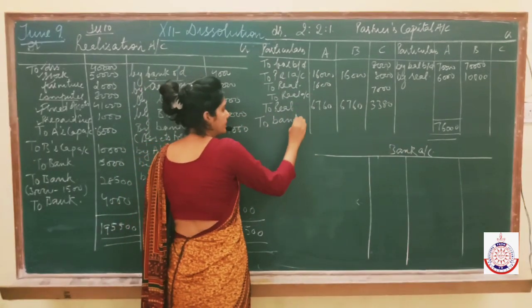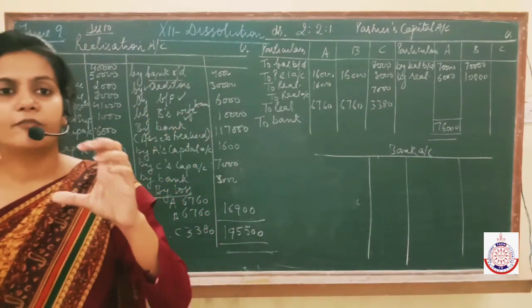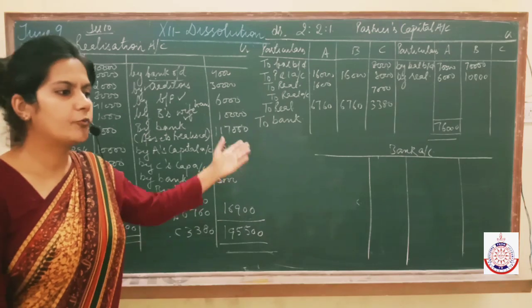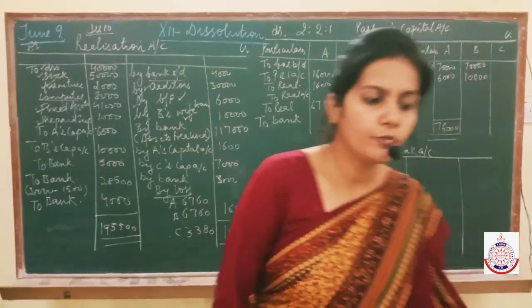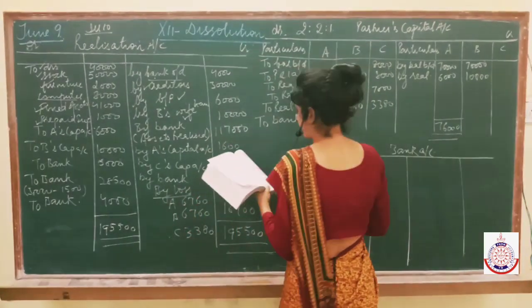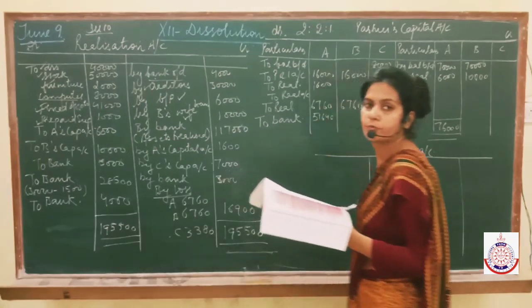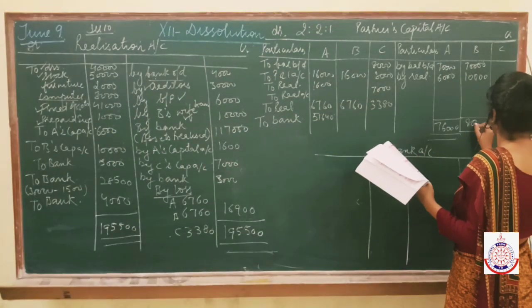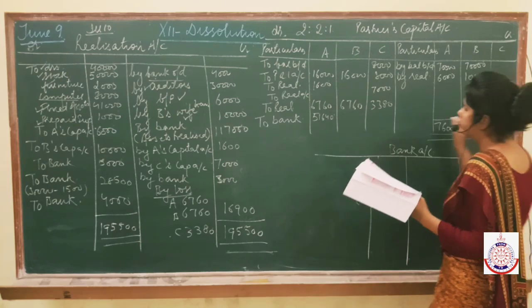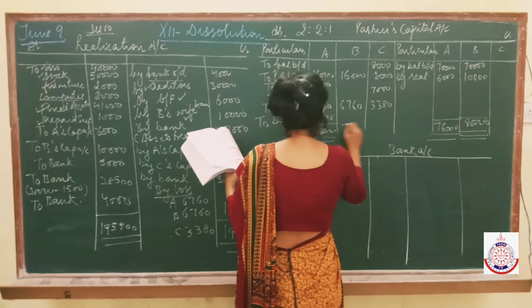Write here to balance. Don't write here to balance, carry it down. Because this word we write when we want to continue the business. Here now we don't want to continue. So to bank. Simply write the amount and amount will be 51640. Then same way do it for B. It will be 80,000 and solve it.